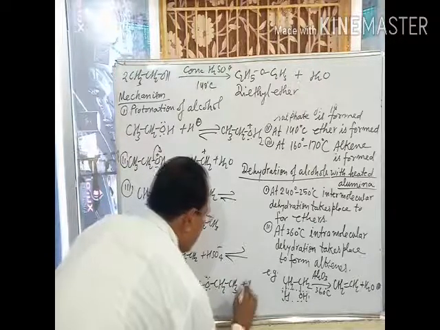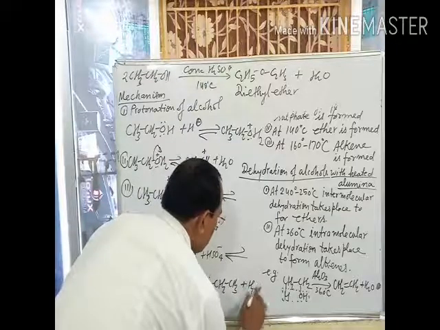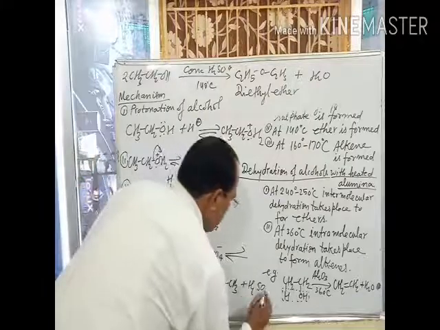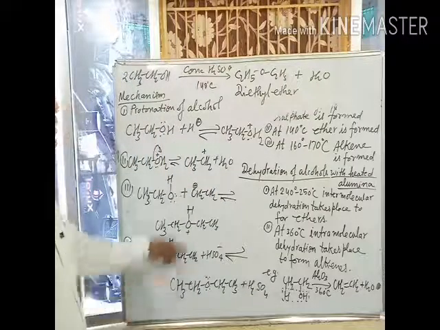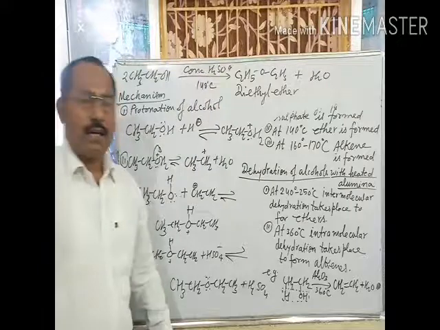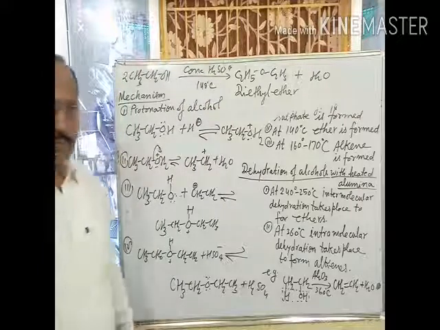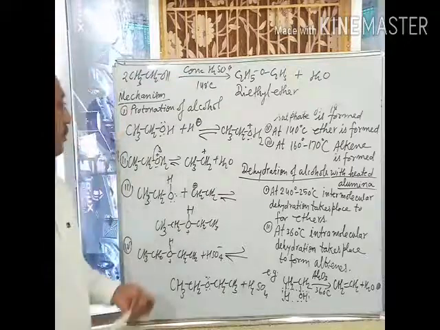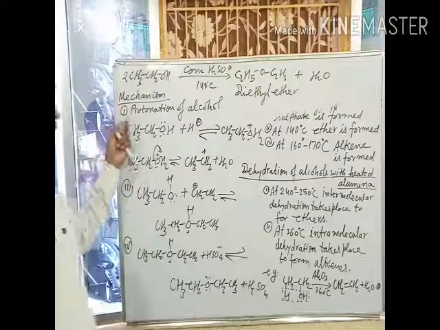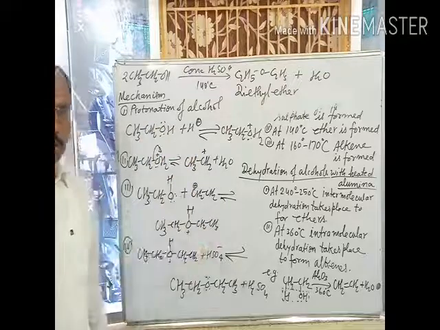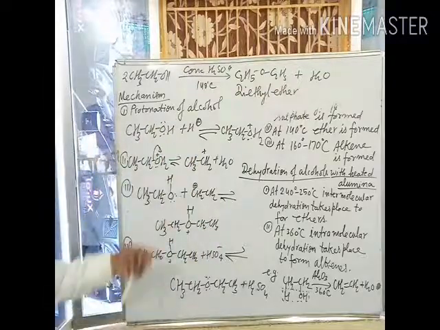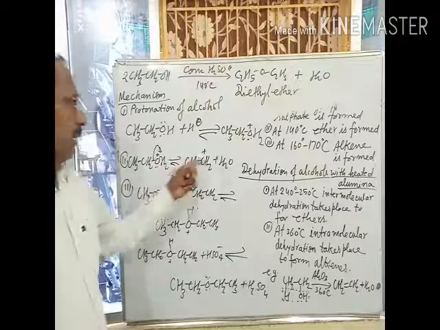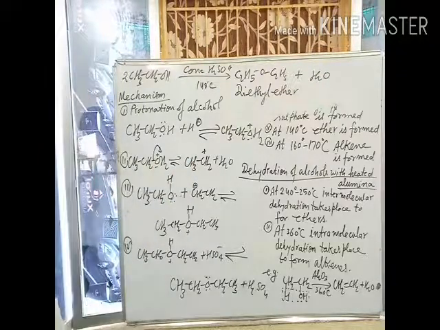It means in this reaction, concentrated sulfuric acid acts as a catalyst as well as a dehydrating agent. This is the mechanism of formation of ether from alcohols, and this reaction occurs only at 140 degrees Celsius.